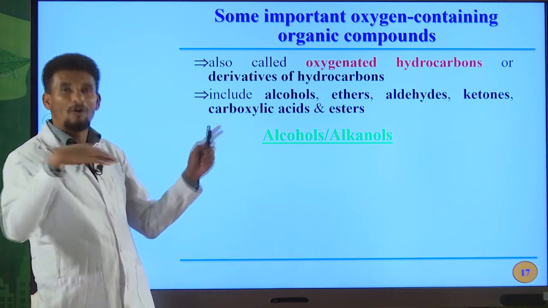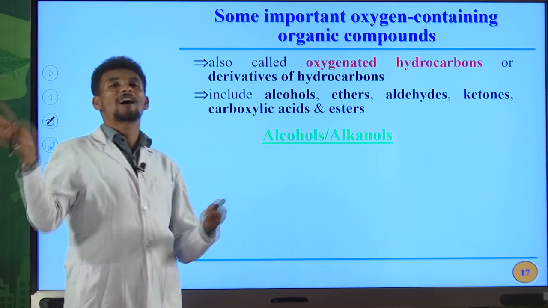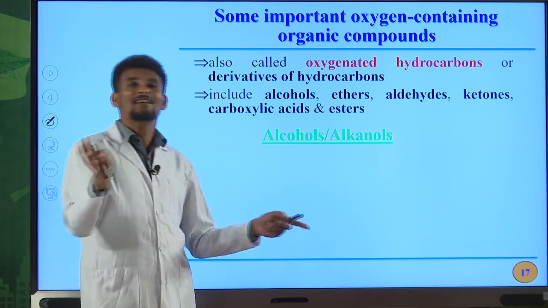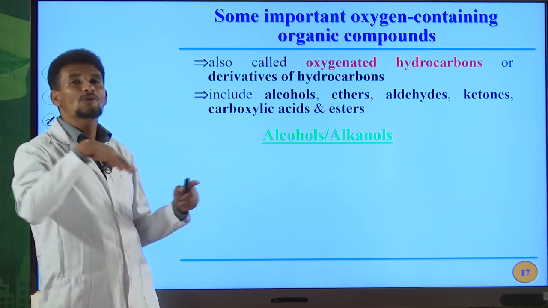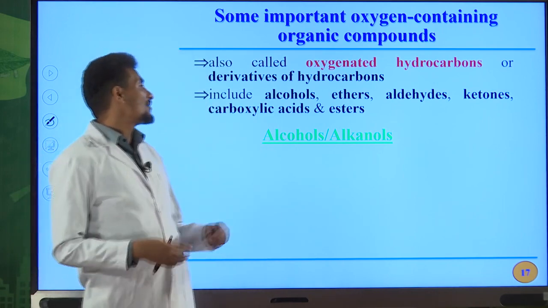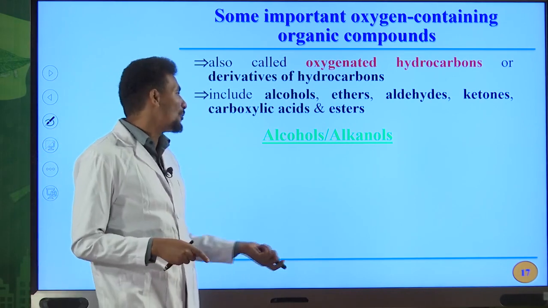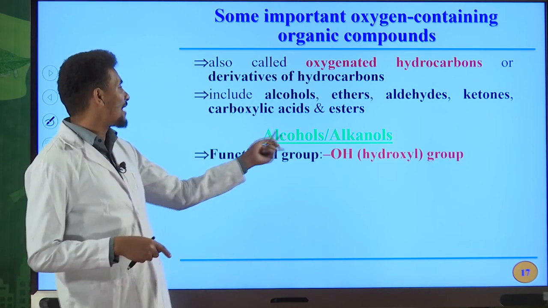Other ones, for example, common names and preparation, not only this one. For all hydrocarbons, including alkanes, alkenes, etc., you can also see the preparation, their physical properties, their chemical properties, as well as their uses from your textbook. So alcohols are also named as alkanols.